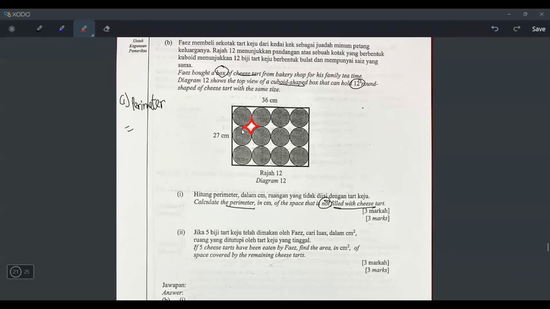Can you see this diamond shape? It looks like a diamond, right? But it's not a diamond. It looks like a diamond. This is the space that is not filled with cheese tart. And then plus with this also, this is also the space not filled with cheese tart.